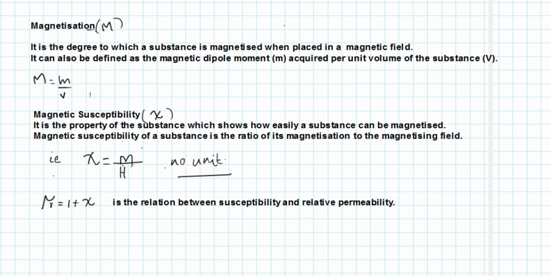Then there is one more relation, that is mu r. Mu r is the relative permeability. Mu r is equal to 1 plus chi, which is the relation between susceptibility and relative permeability.